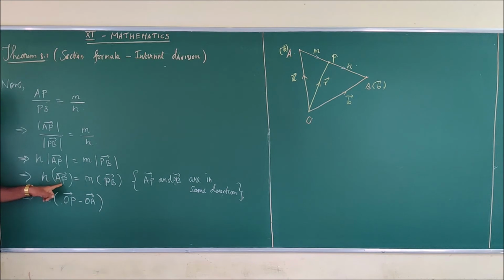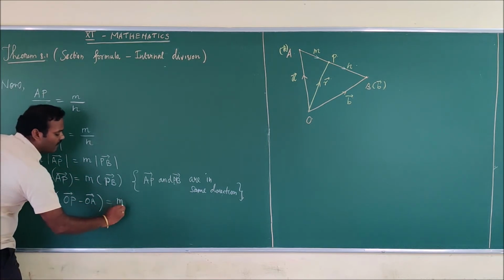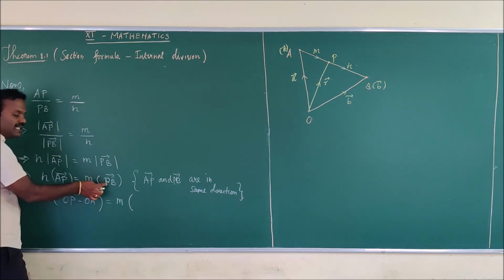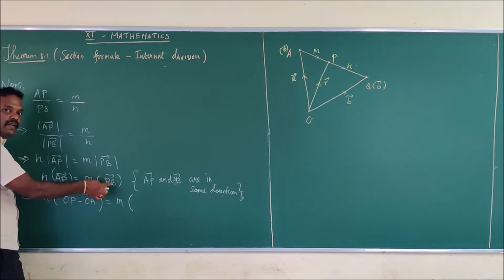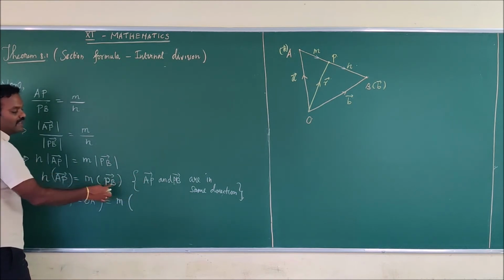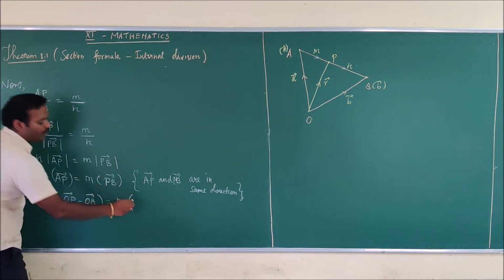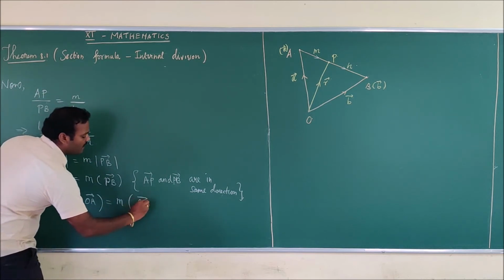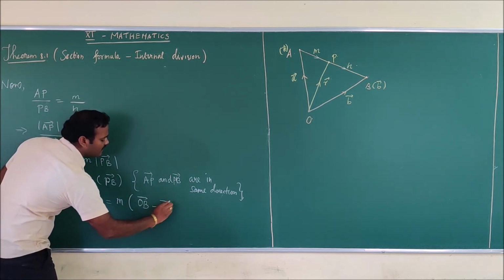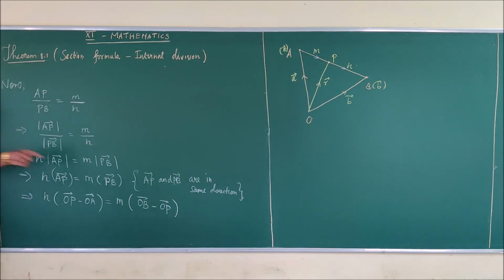That is position vector of the final point minus position vector of the initial point. So that is why I have written OP vector minus OA vector, which is equal to m into, here the initial point P and the final point B. So the expansion is position vector of the final point, that is OB vector, minus position vector of the initial point, which is OP vector.